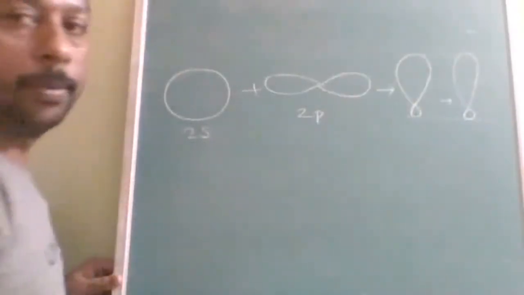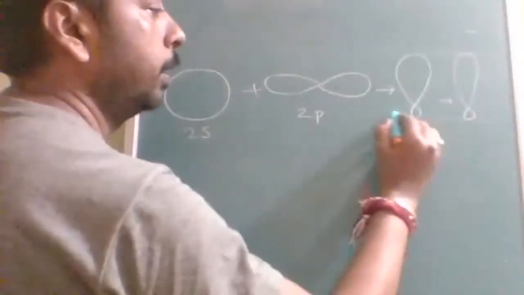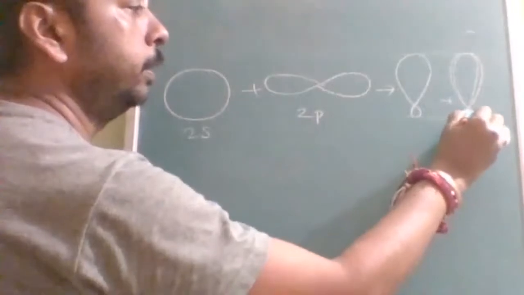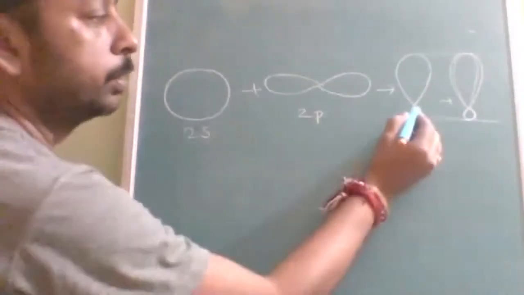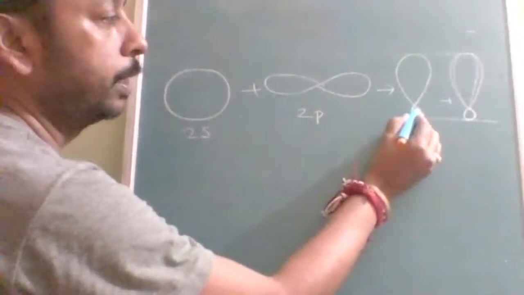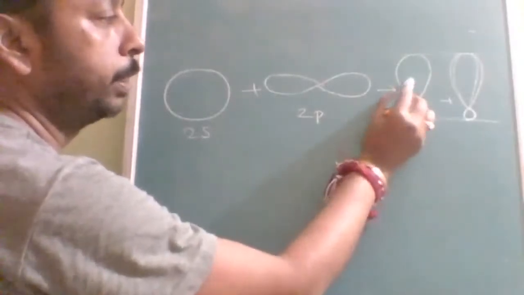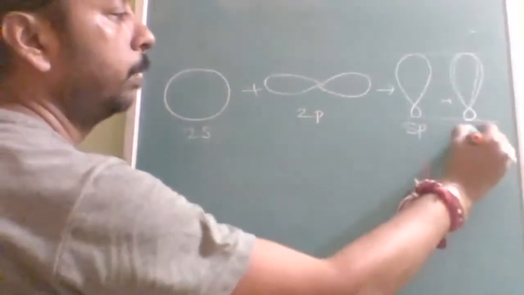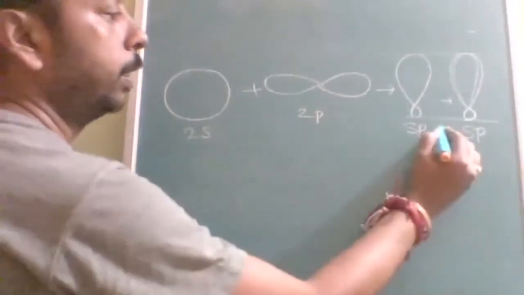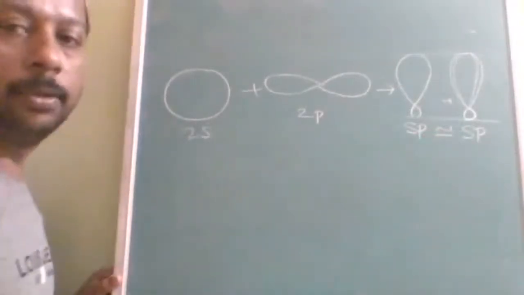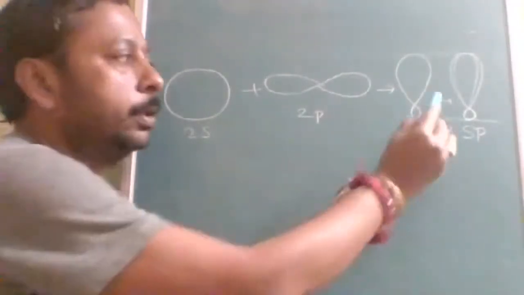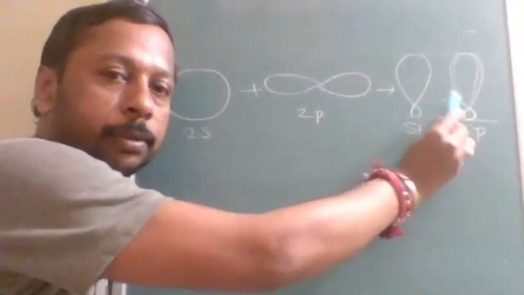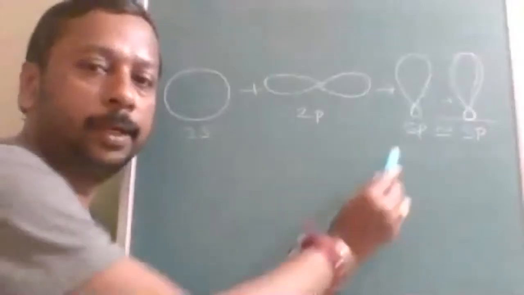Okay, this is the hybrid orbital. Hybrid orbitals have the same size, same energy, same shape. Understood? This small lobe represents s character, this big lobe represents p character. So this is also an sp orbital, this is also an sp orbital. They are identical with each other in all aspects. These two orbitals are the same shape-wise, size-wise, energy-wise, even name-wise.